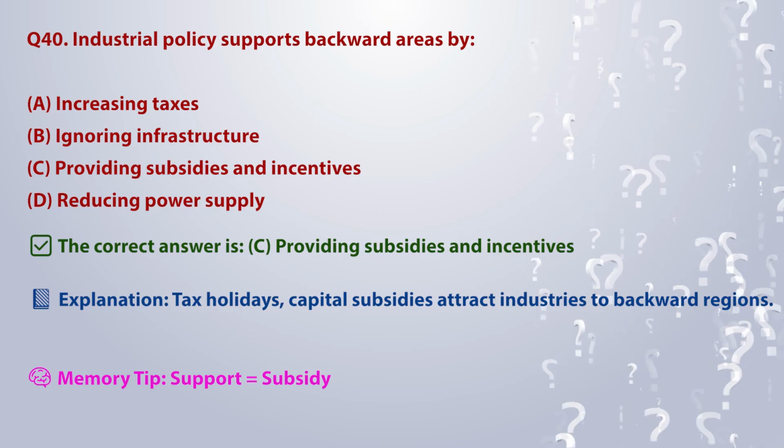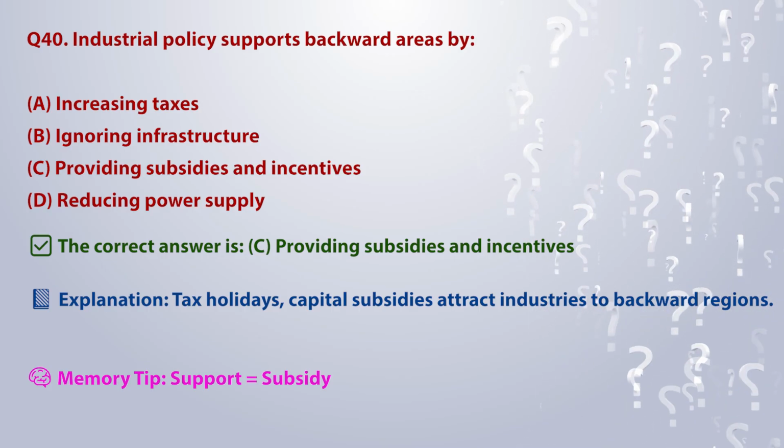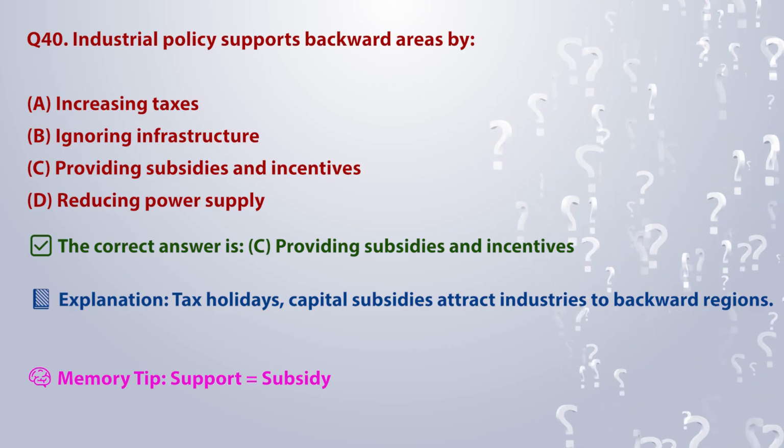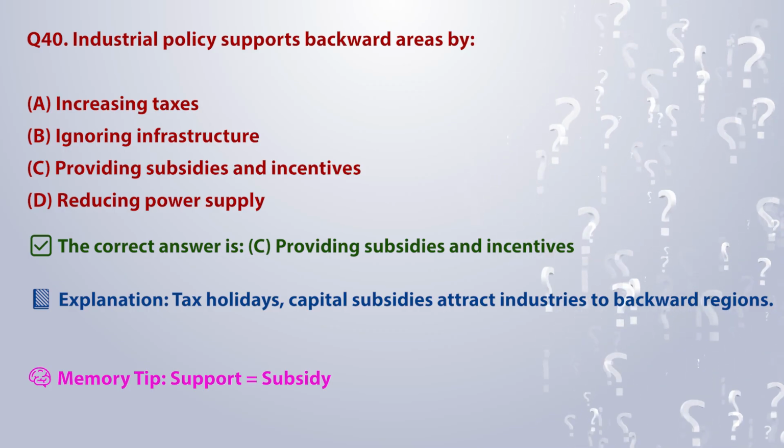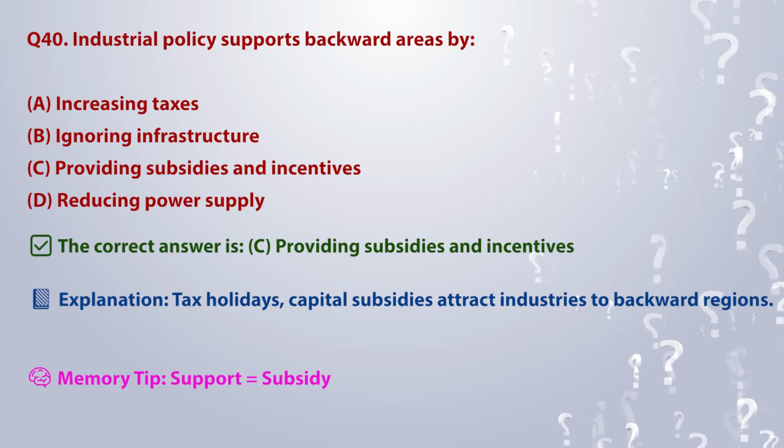The correct answer is C. Providing subsidies and incentives. Explanation: tax holidays, capital subsidies attract industries to backward regions. Memory tip: support is equal to subsidy.